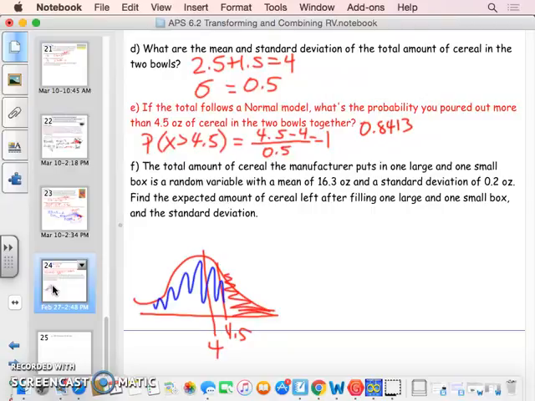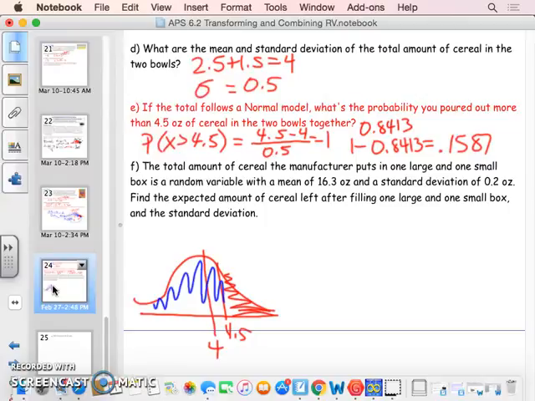So if you want to know the other side, the part that's in red, you have to subtract it from 1. 1 minus 0.8413, and that's equal to 0.1587. So there's about a 16% chance that if you're pouring out the cereal, it'll be higher than 4.5 ounces. Right.